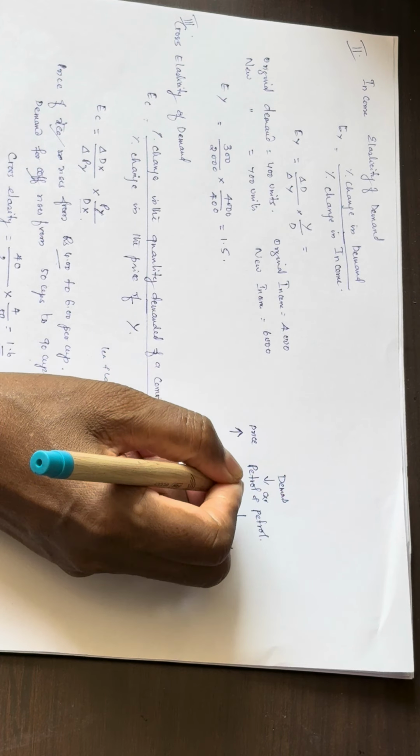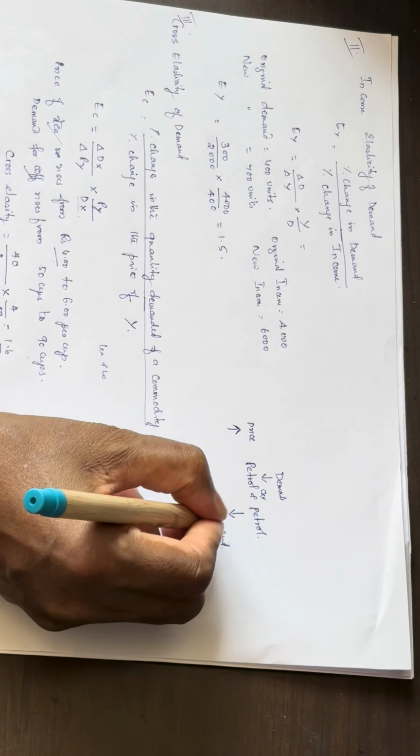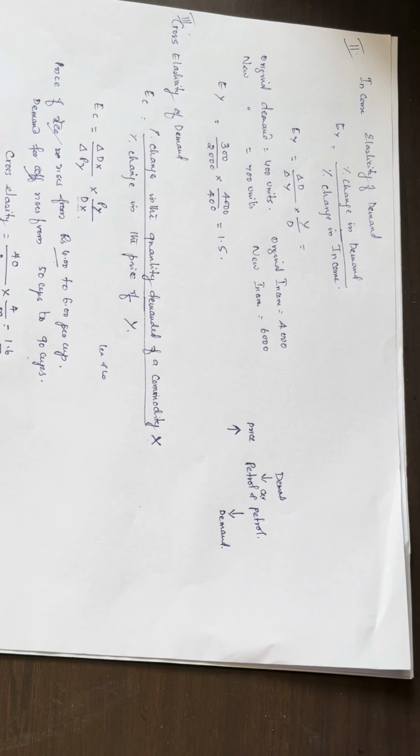Whenever the price of petrol car goes up, the demand for petrol reduces. Another example is pen and ink. Whenever the price of pen increases, the demand for ink reduces. Okay, and this is all about the elasticity of demand.